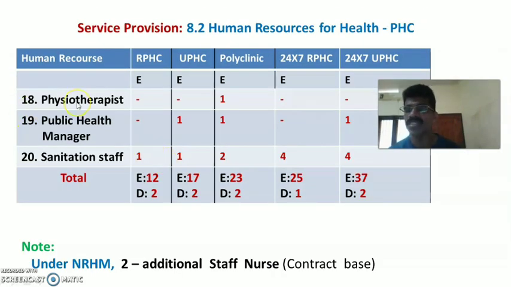Then 18th one is physiotherapist. Okay, so physiotherapist is required, mandatory or essential only in polyclinic, that is one. So one physiotherapist is essential in polyclinic.